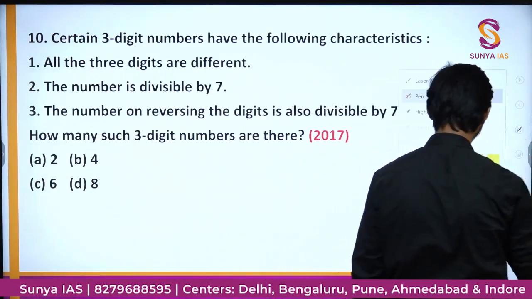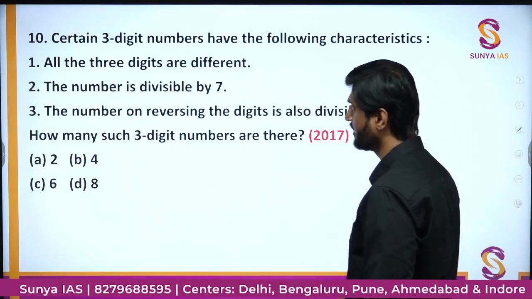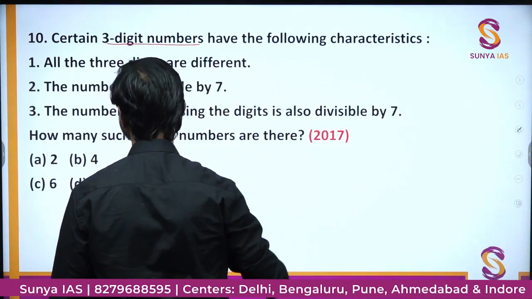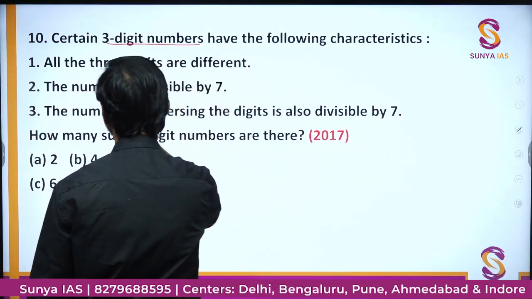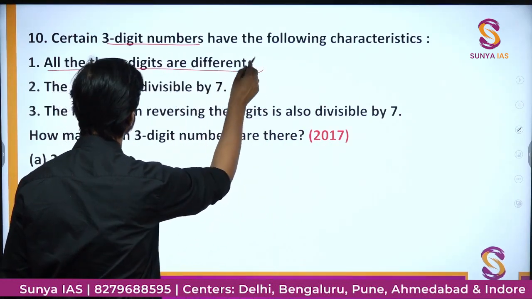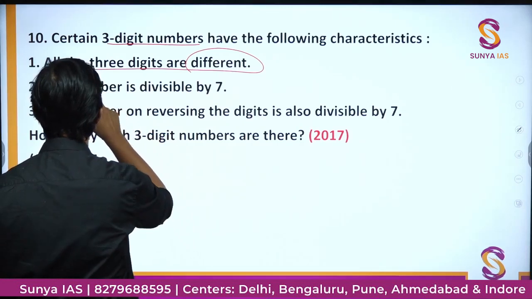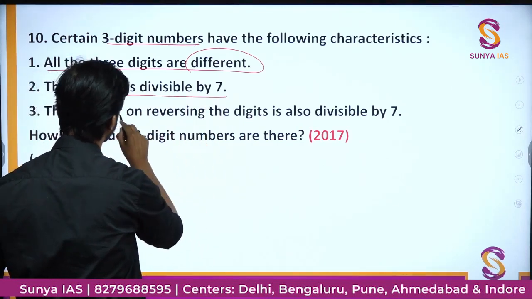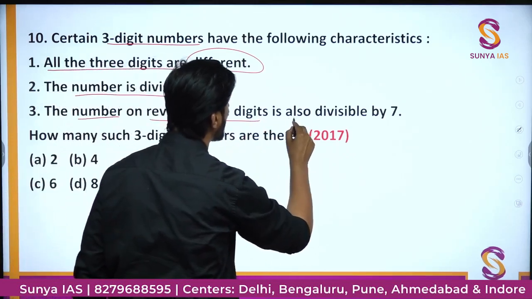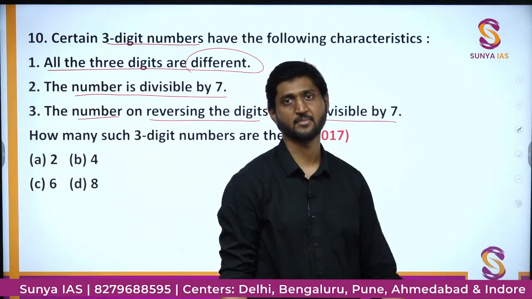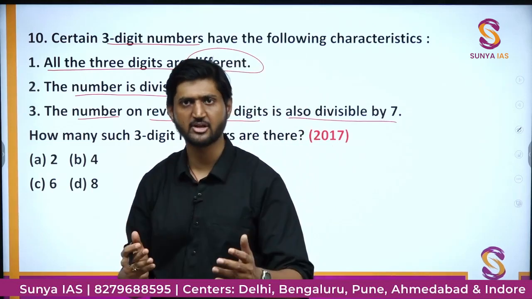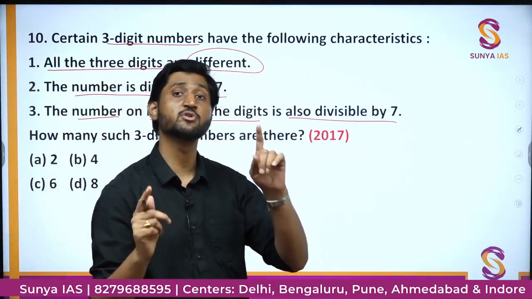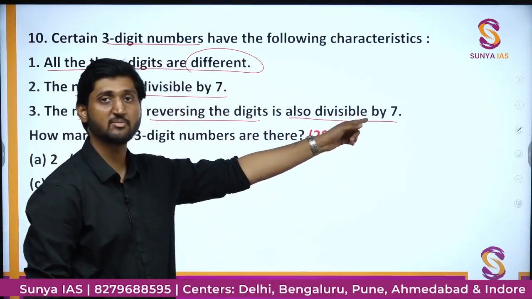Here we have this question which says certain 3-digit numbers have the following characteristics. The characteristics are all the 3 digits are different, first of all. Secondly, the number is divisible by 7, and thirdly, the number on reversing the digits is also divisible by 7. So now we are talking about some 3-digit numbers which are divisible by 7, all are different digits, and when you reverse it, it is again divisible by 7.